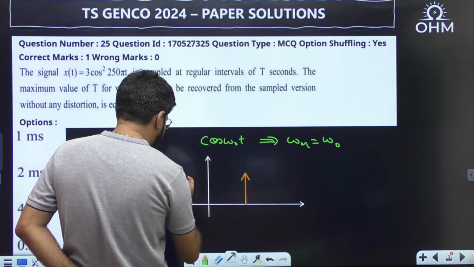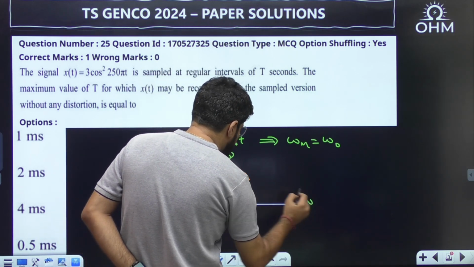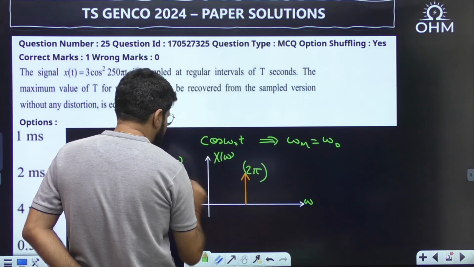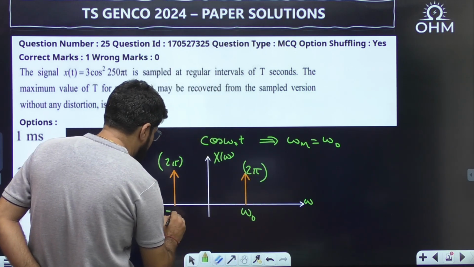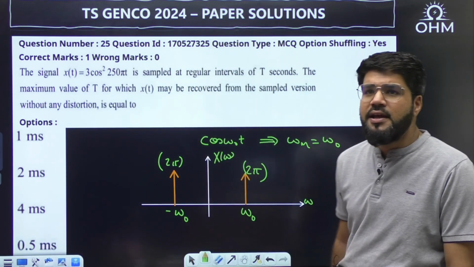The Fourier transform X of omega is given by 2 pi delta of omega minus omega naught, one impulse at omega naught and another at minus omega naught, and the highest frequency component seen is definitely omega naught.